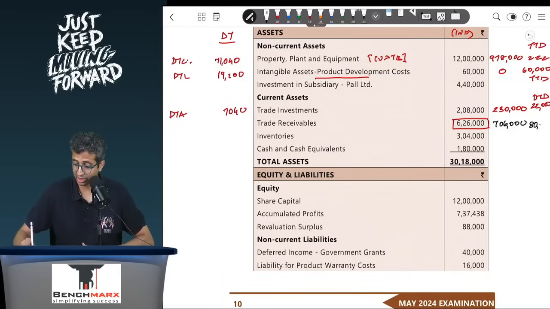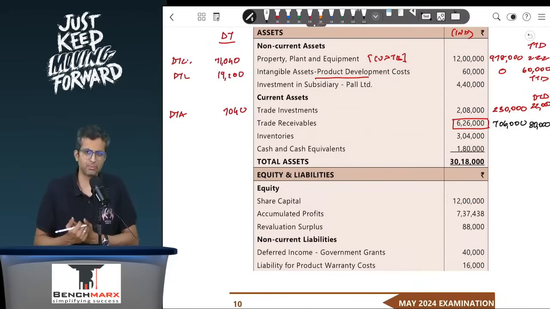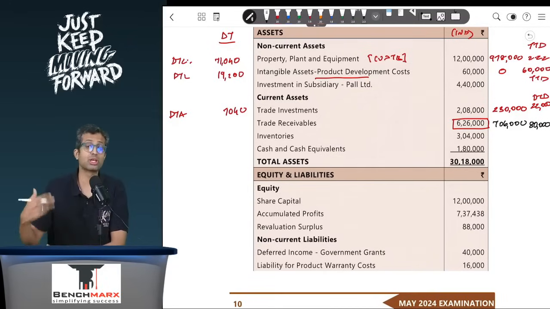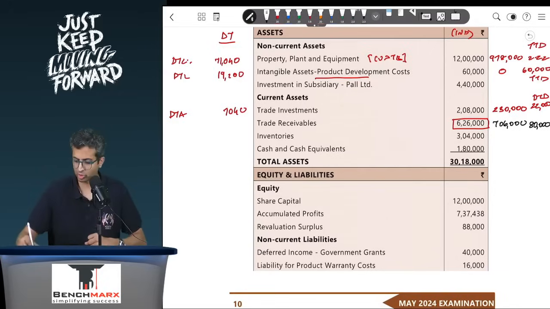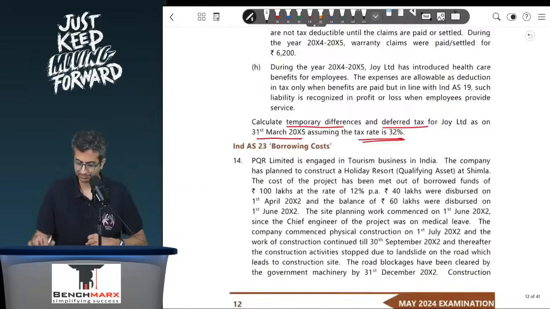Now this is a difference which is what we call as a deductible temporary difference. This is because carrying value is less than the tax base, and hence over here in income tax you will get deduction, more deduction worth 80,000 in the future years. This is a deductible temporary difference which will again give rise to a deferred tax asset of 25,600 deferred tax asset pertaining to this point.